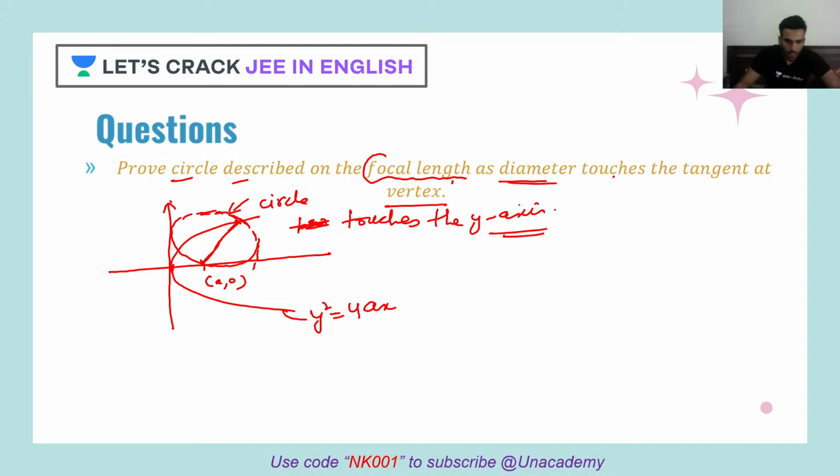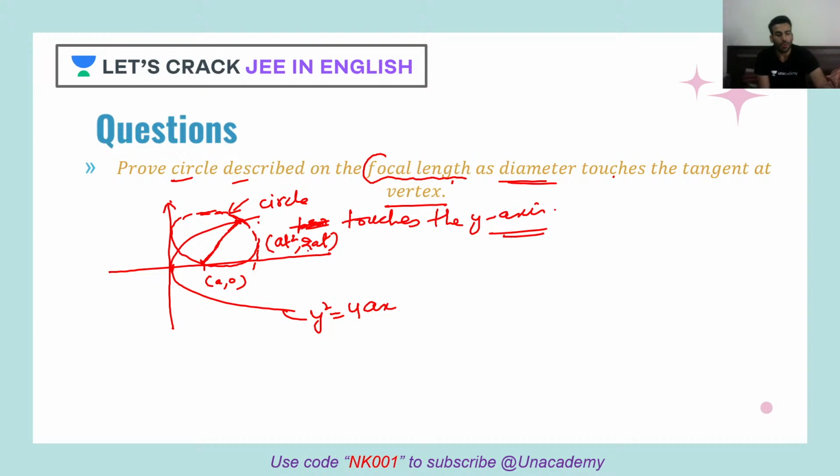Let's move ahead. I'll help you out with this. Let's say we give the parametric form, at square comma 2at, as the coordinates of the other end of the focal length, so this point.